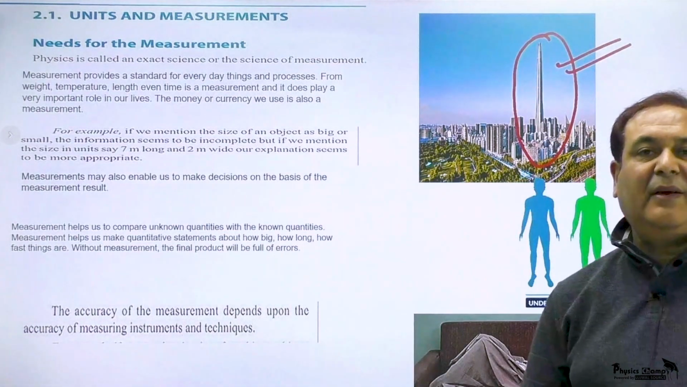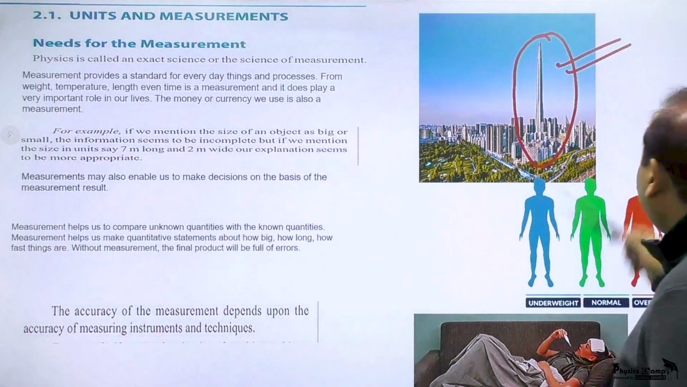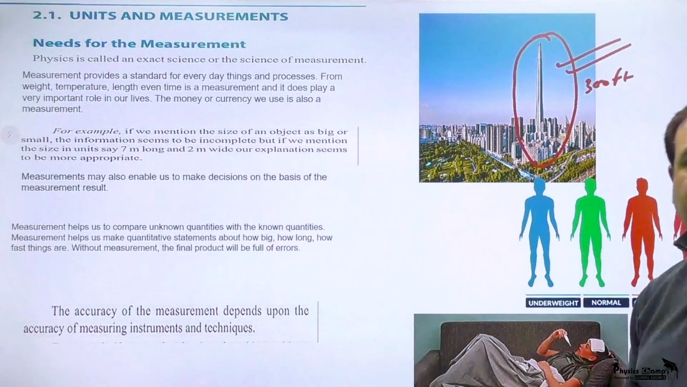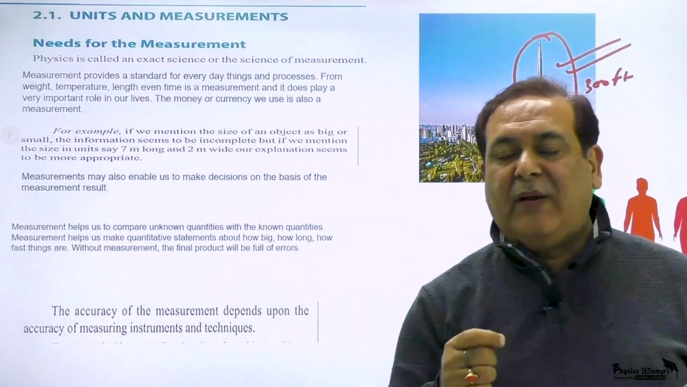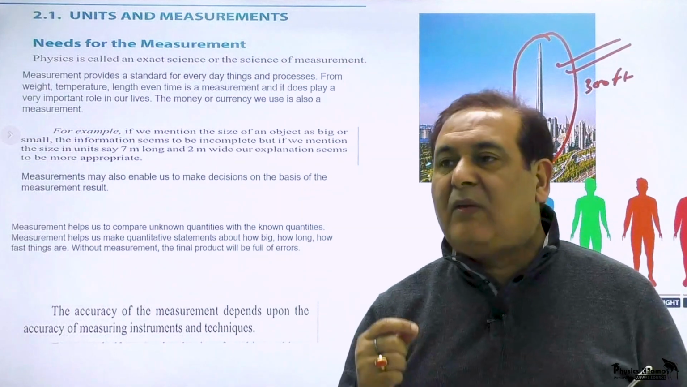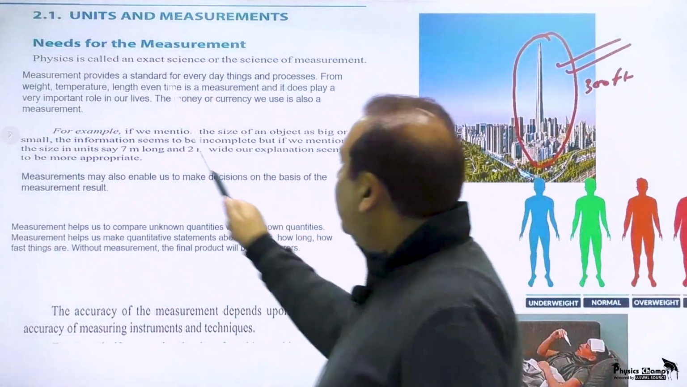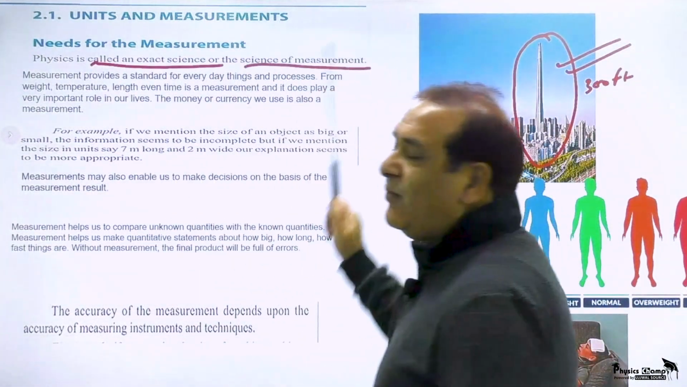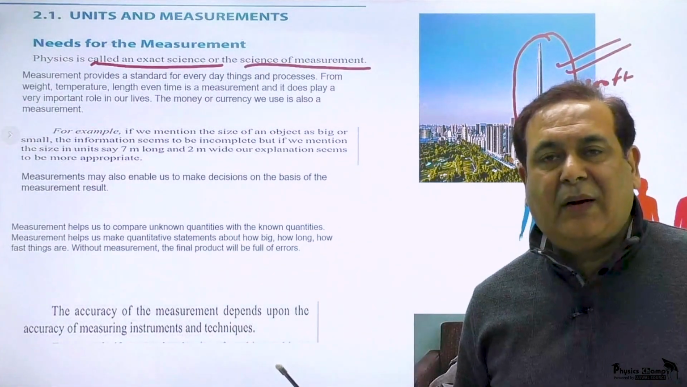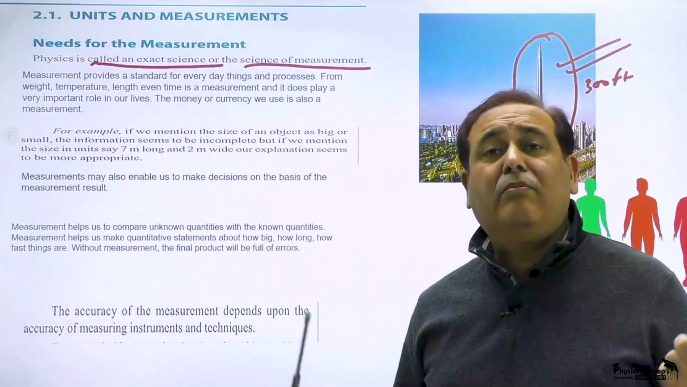But that doesn't give a correct explanation. In case you can tell that the height of the building is 300 feet, it means you are giving information which gives satisfaction to the listener. Your information is of an exact kind. So that's the need of measurement. Physics is called an exact science or the science of measurement. Until and unless you can measure what you are talking about, you are not explaining it well. Your explanation remains incomplete until you measure it well.